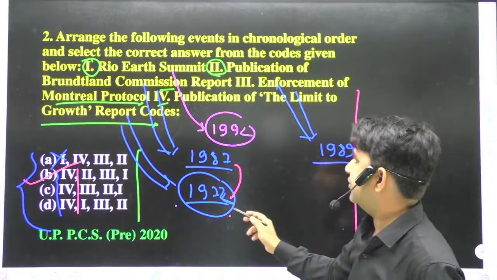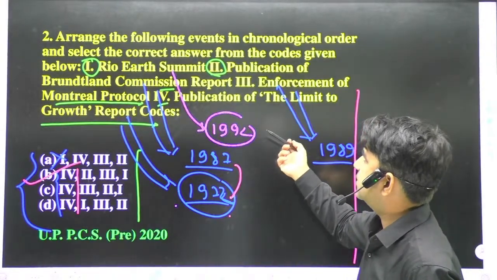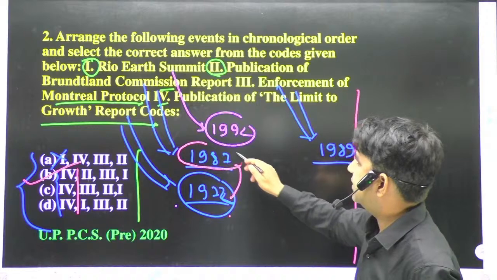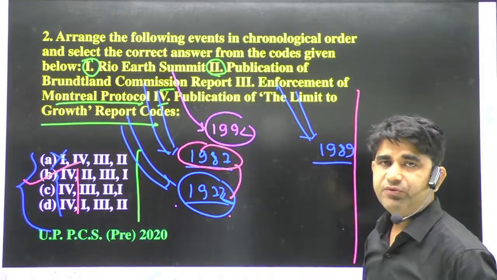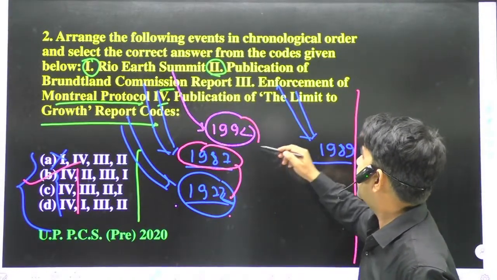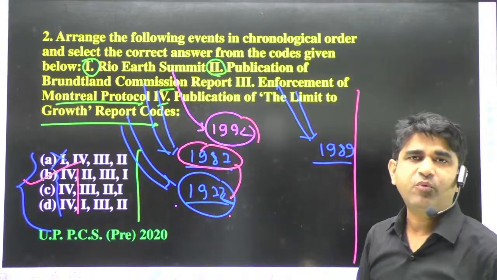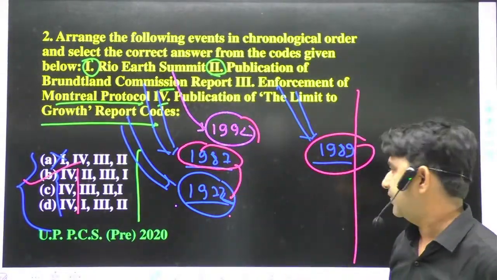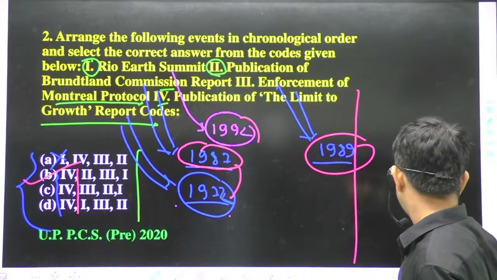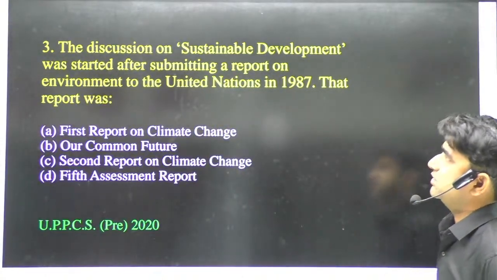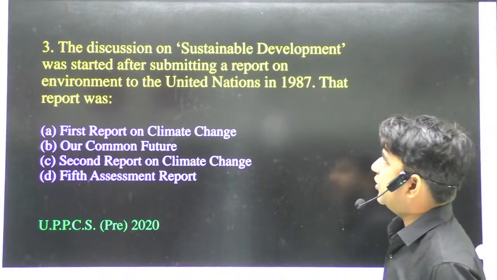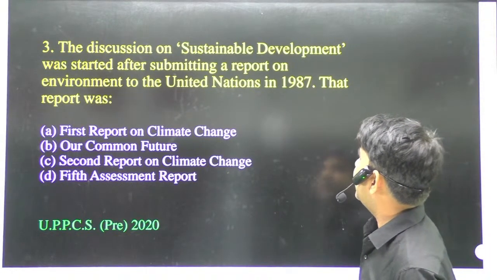I'm again repeating these things: the Limits to Growth report was published in 1972. The Brundtland report was published in 1987. Then the Rio Summit was done in 1992, and the enforcement of Montreal Protocol was done in 1989. So now you can arrange these things in a proper way. I think we should move to the next question. The next question is: the discussion on sustainable development was started after submitting a report on environment to the United Nations in 1987.